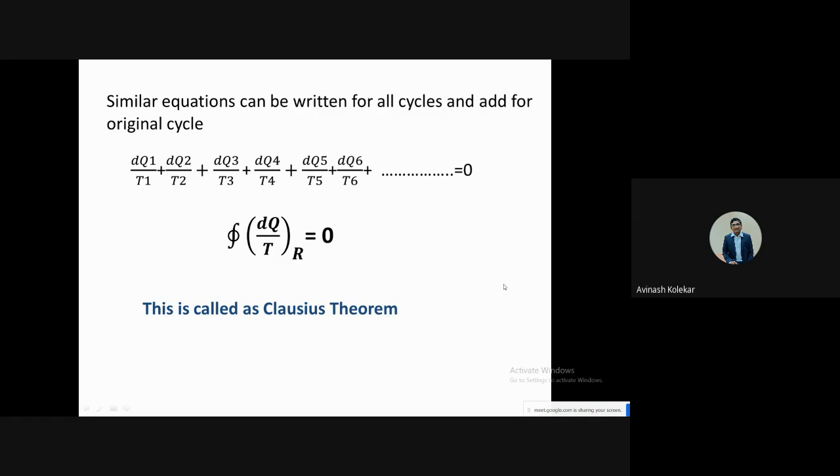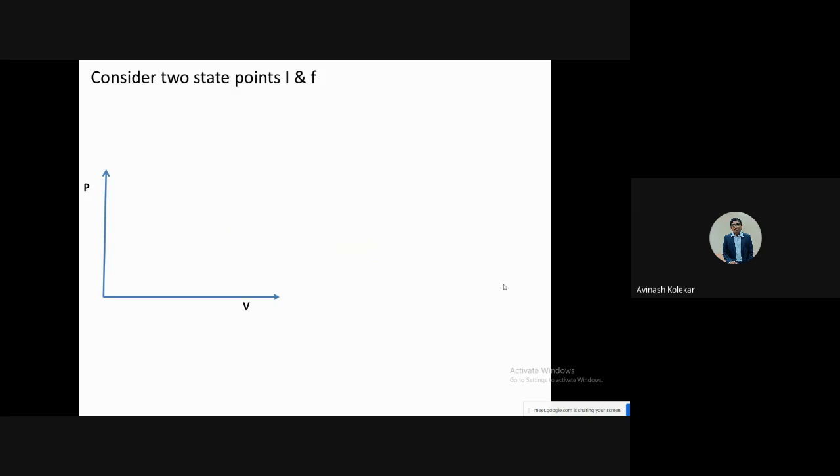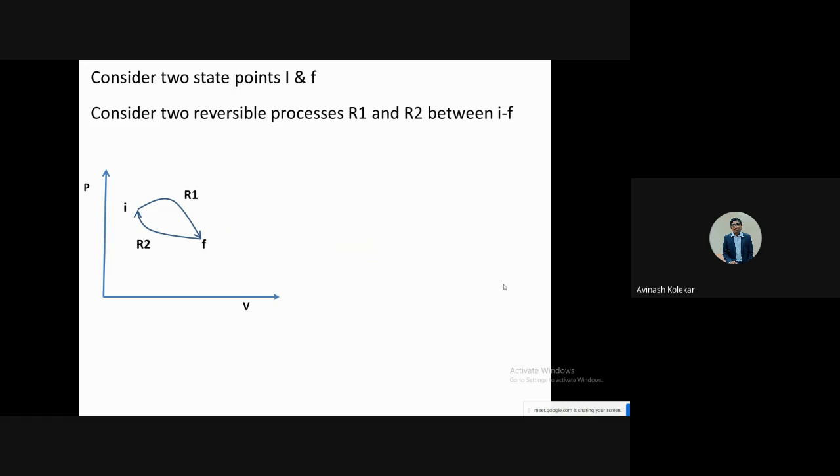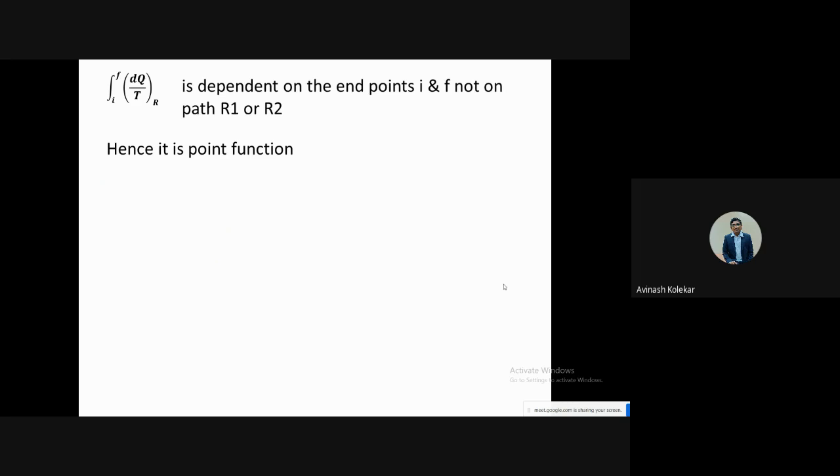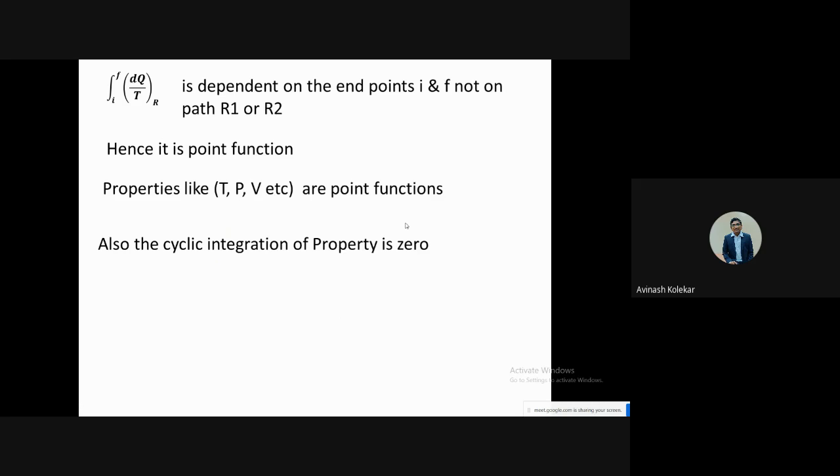Now, by using this Clausius theorem statement, the mathematical statement we have got, we can go to the next concept. If the cyclic integration of dq by T is 0, what does it mean? The cyclic integration of properties comes to zero. For example, if I take properties like temperature, pressure, or volume, and take the cyclic integration of these properties, it will come as zero, because those are point functions.